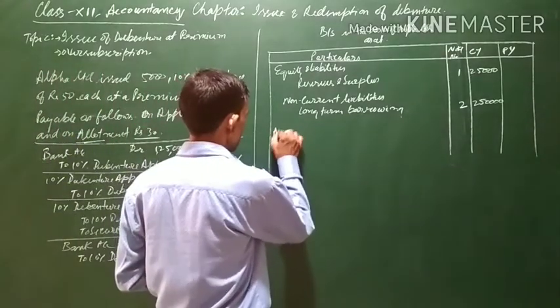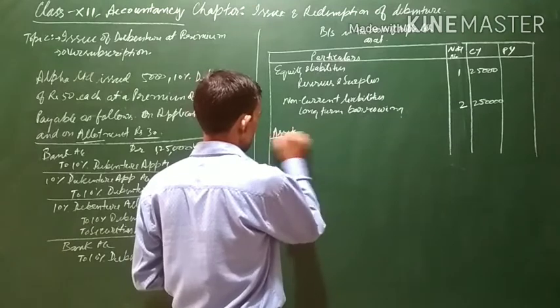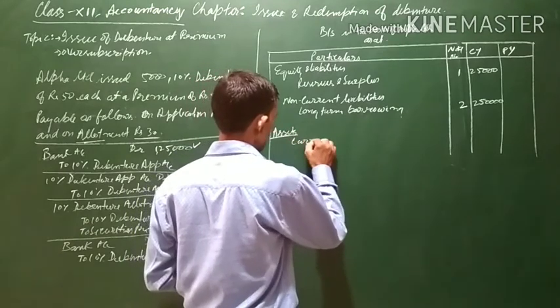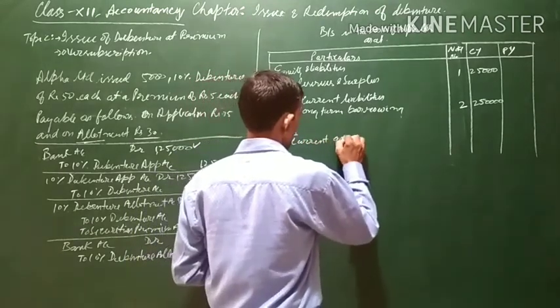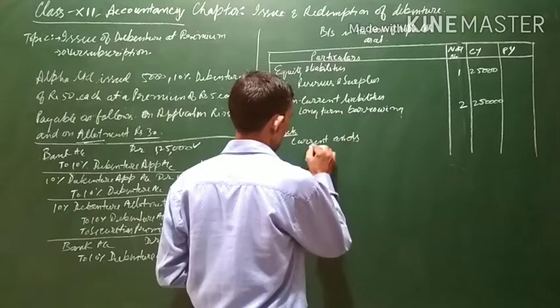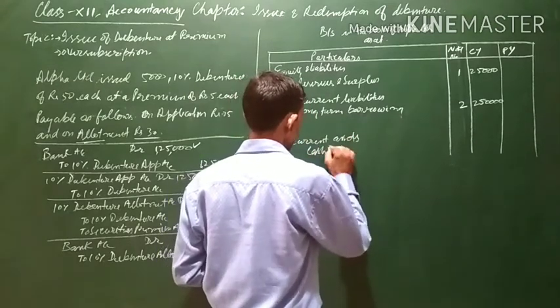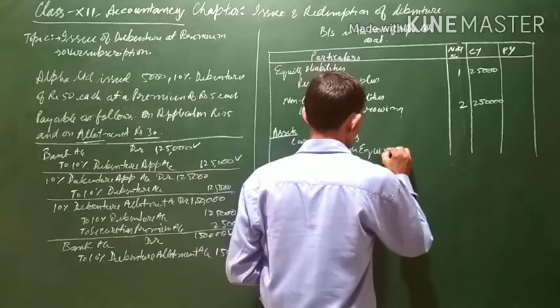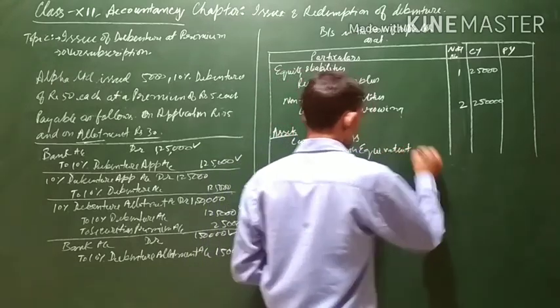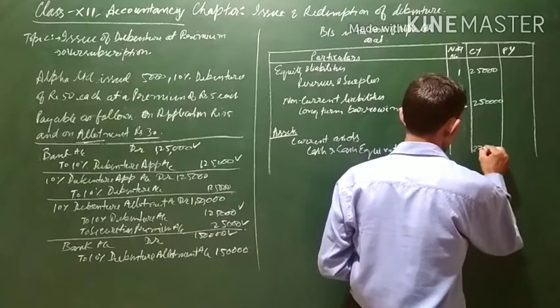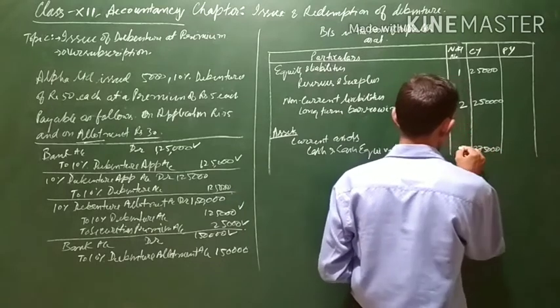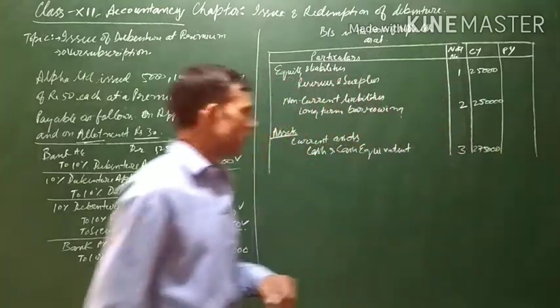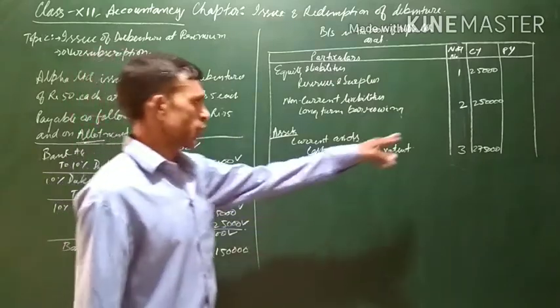So under assets, you have to write current assets. And under current assets, cash and cash equivalents. Amount will be 2,75,000, and this will form note number 3.